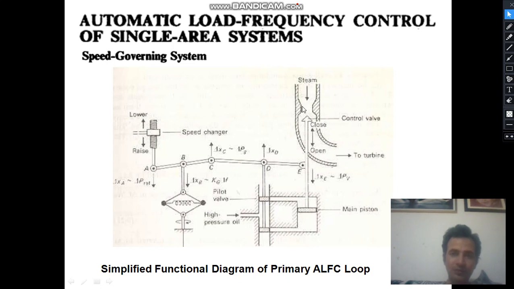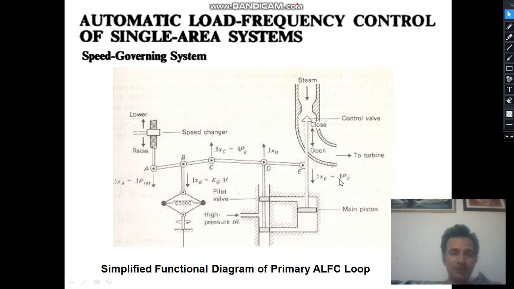Or the opening of the steam will be reduced, as a result of which less fuel or less water will go to the turbine, and our turbine power will be reduced.